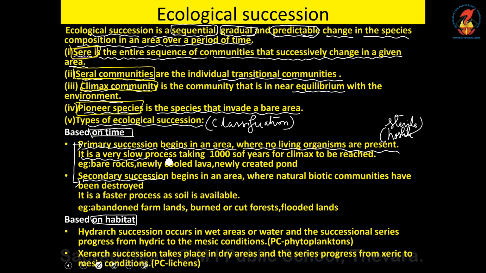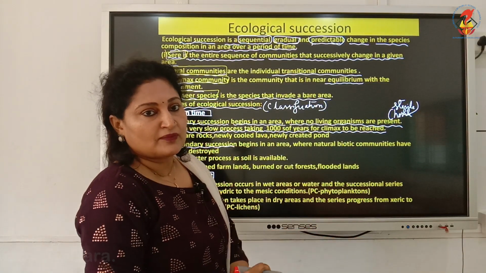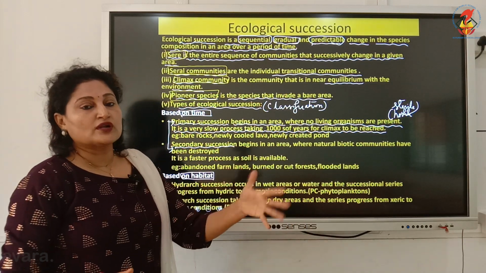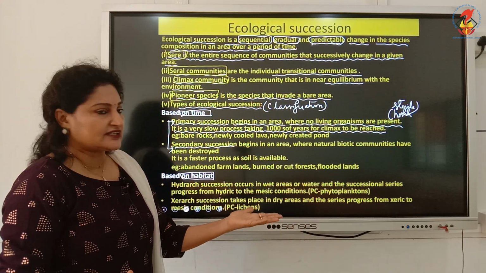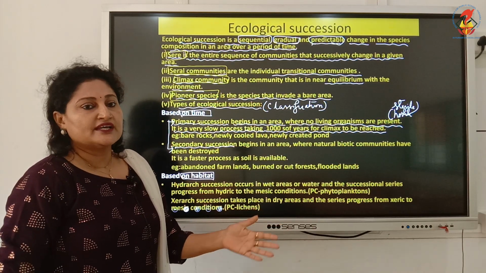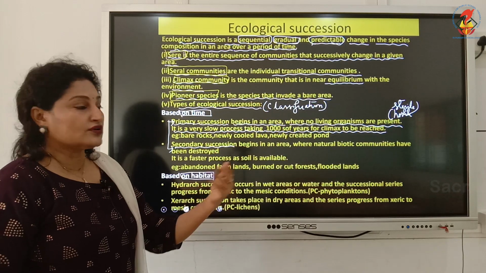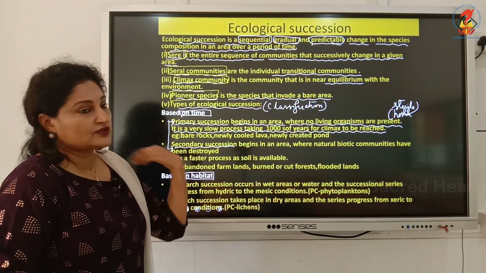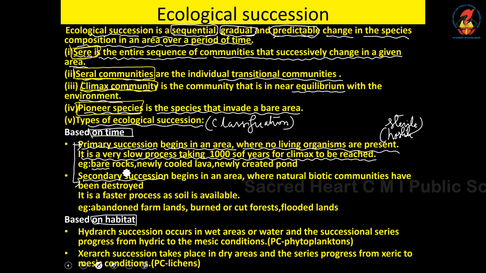Second point, it is a very slow process. It takes thousands of years to reach the climax, that is, for the forest to be reached. An example is what I showed you from a pond, how the pond ultimately became a forest. Will it take just 1 year, 2 years, 3 years? No, it will take thousands of years for a river or pond or water body to get converted into a forest. So that is an example of primary succession.